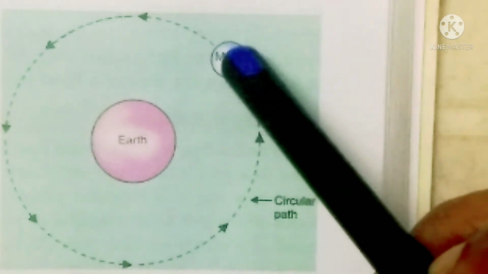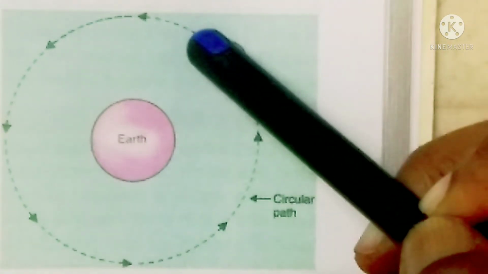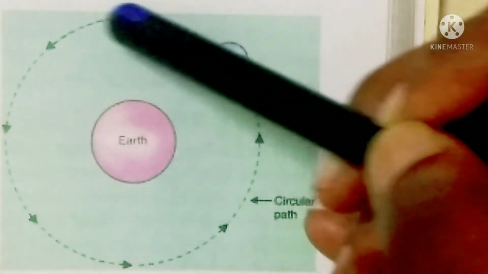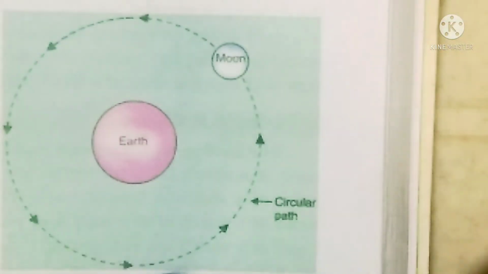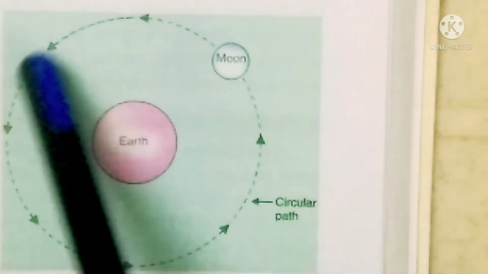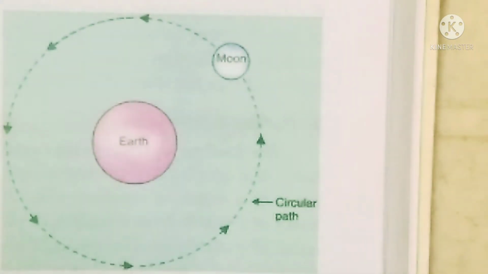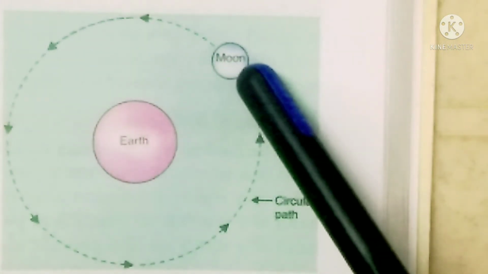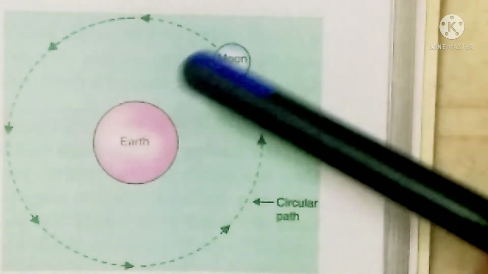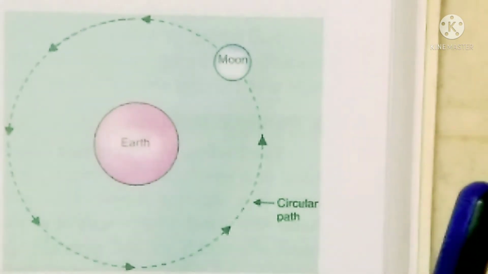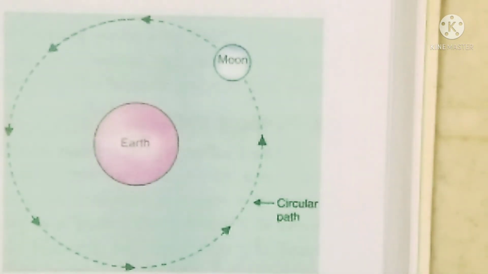See here, the moon is here, next moment it will turn this side, then this side, this side, this side, like that. Every point, the object will move and change its direction. Okay, so that is one speciality. That is why the moon changes its position every day. For us it looks as if it changes the position, it actually changes the position. So we feel that the moon is changing its shape. That is because of the reflection of sunlight, whatever we can observe.